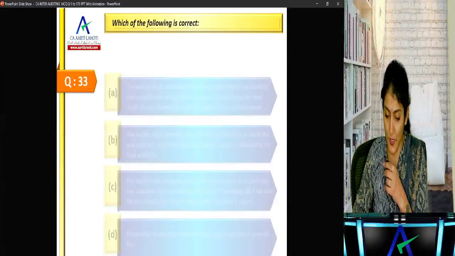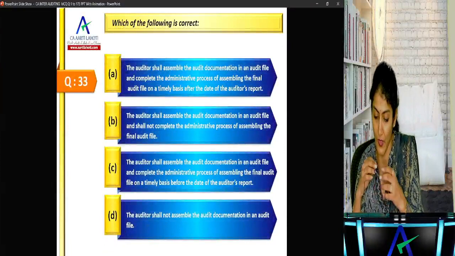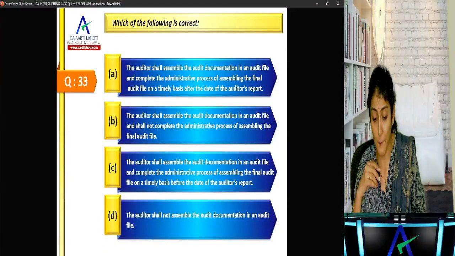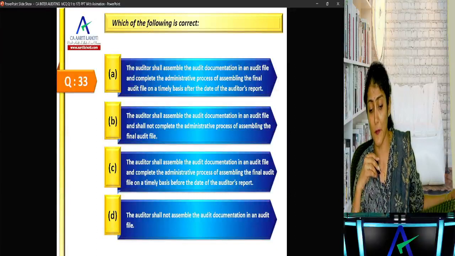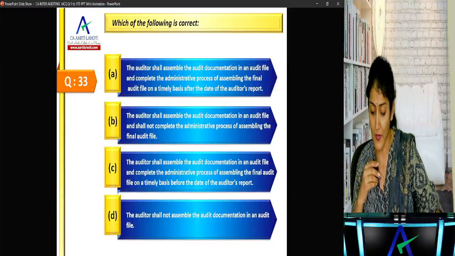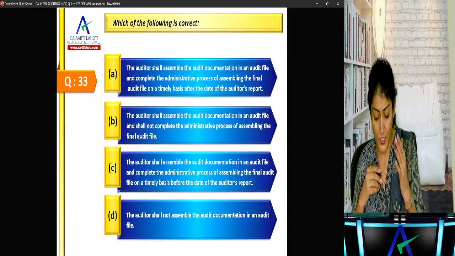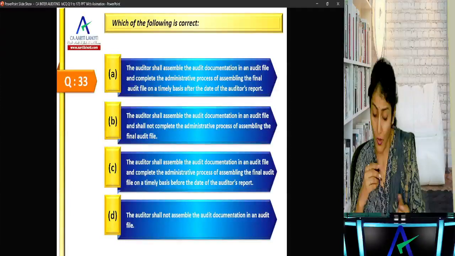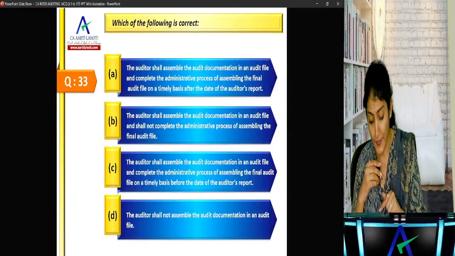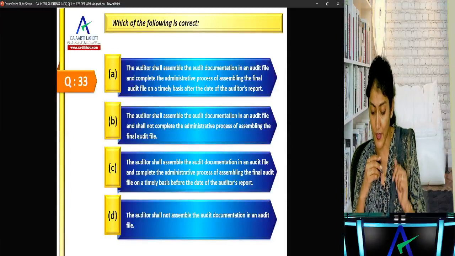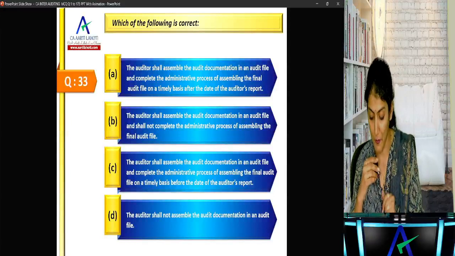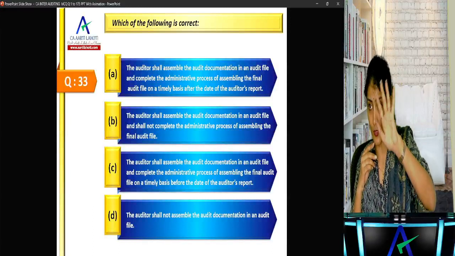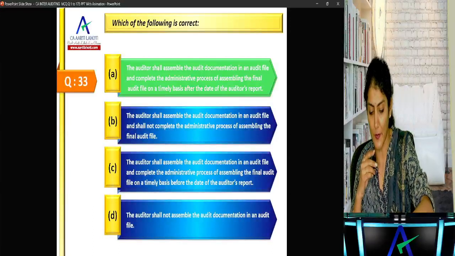Okay, next one. Which of the following is correct? Auditor shall assemble the audit documentation in an audit file and complete the administrative process of assembling the final audit file on a timely basis after the date of the audit report. Auditor shall assemble the audit documentation and shall not complete the administrative process. Auditor shall assemble the documentation and complete the administrative process before the date of the report. Auditor shall not assemble the audit documentation in audit file. Right, A. So after the date of the report, but 60 days, and it is only administrative process.